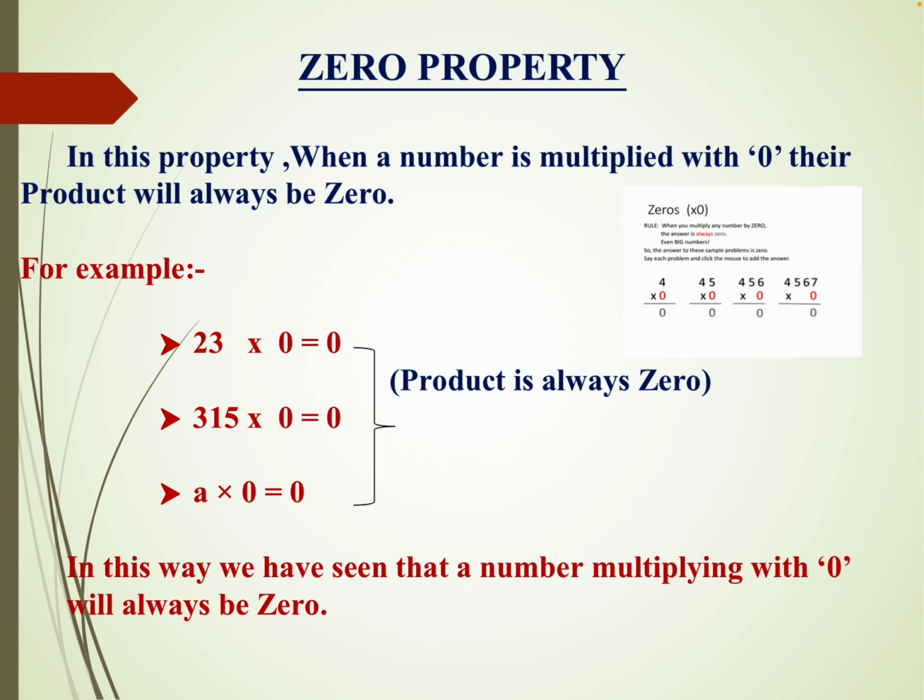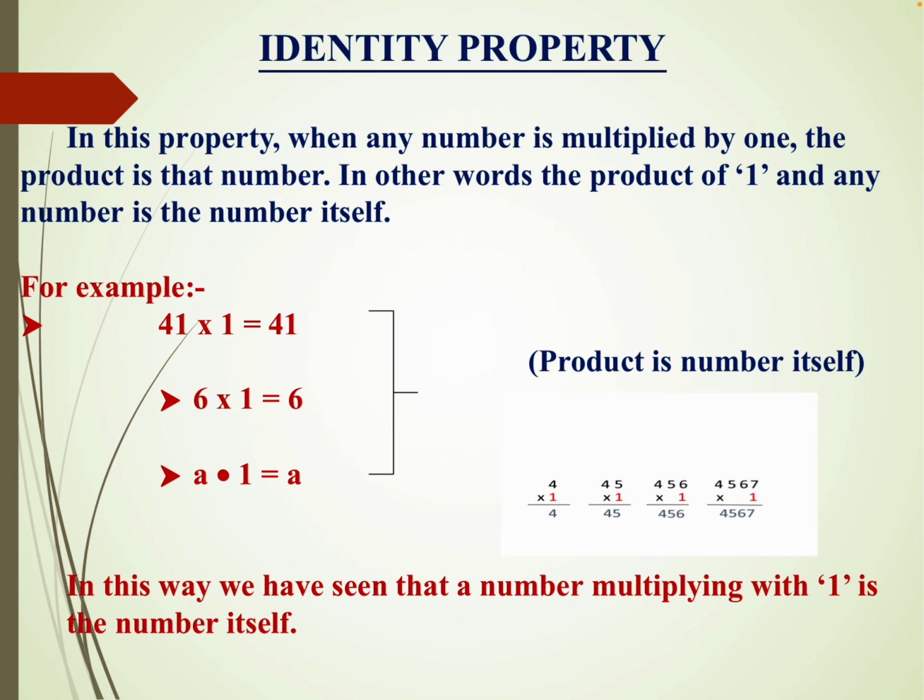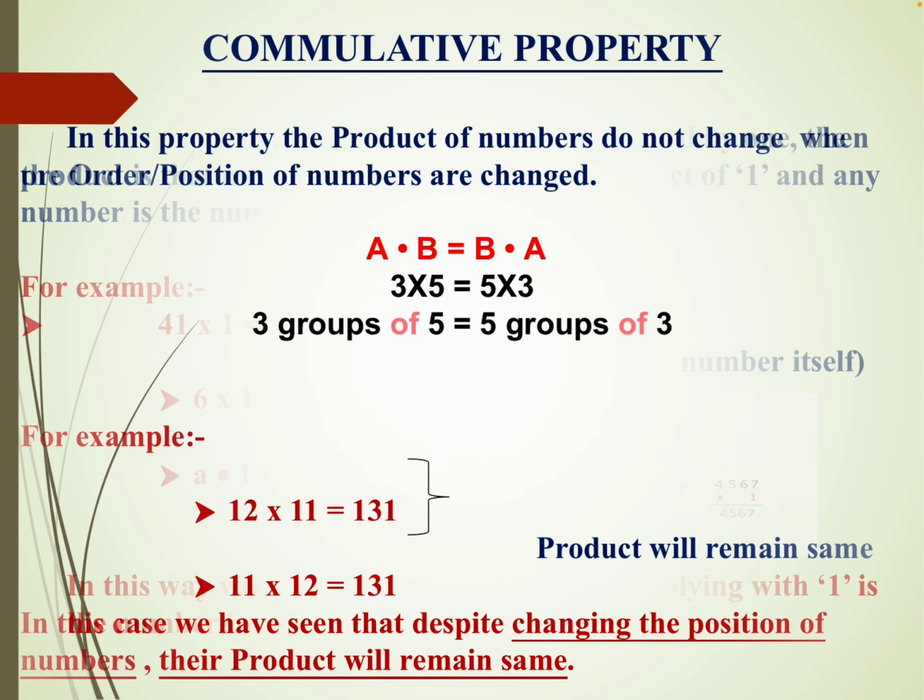In this way, we can see that multiplying with zero will always give zero. In the identity property, when a number is multiplied by 1, the product is that number. If any number is multiplied by 1, the number will be the same. So 41 into 1 is equal to 41. You may have noted this, but in some problems, knowing it will help you to identify the complex problem.